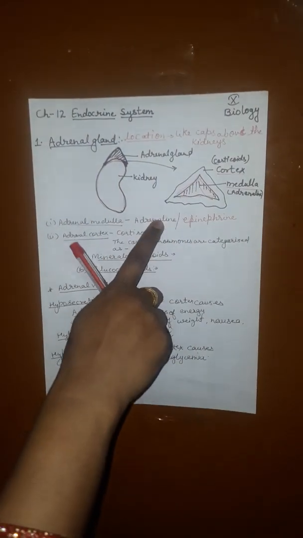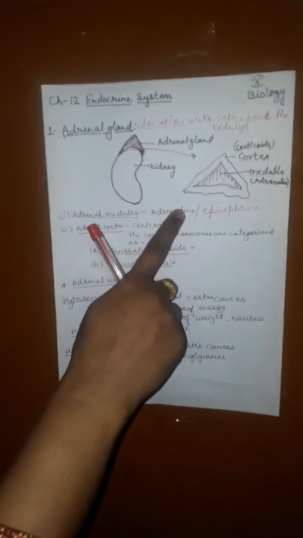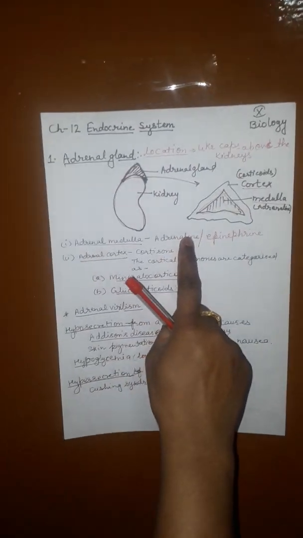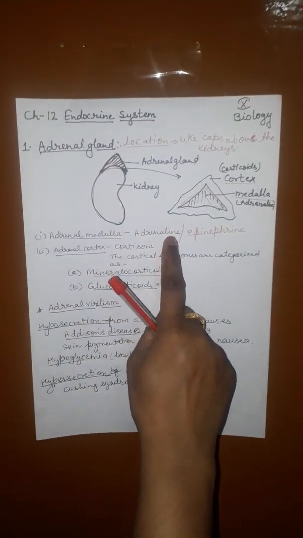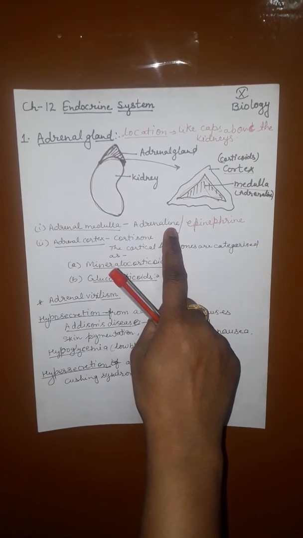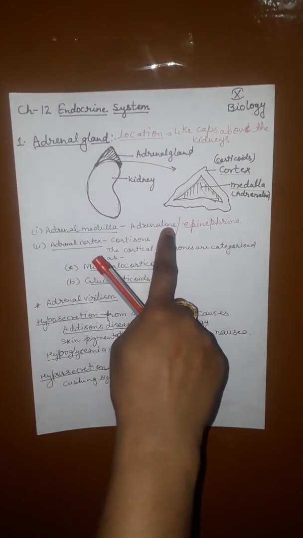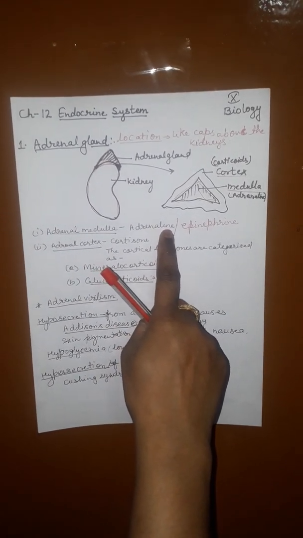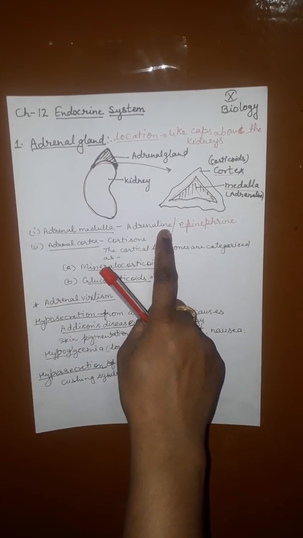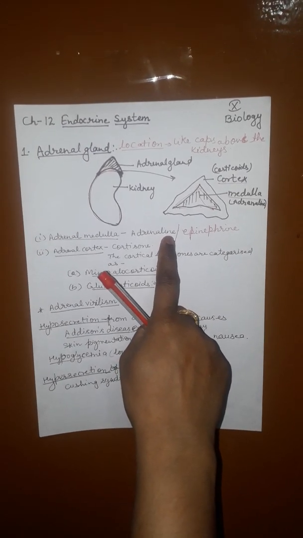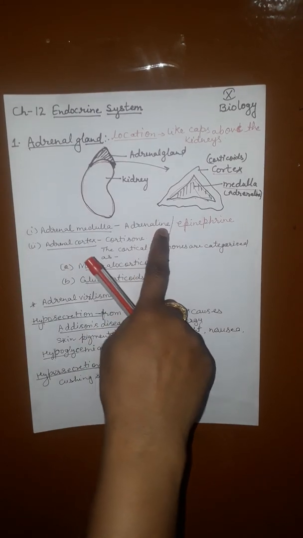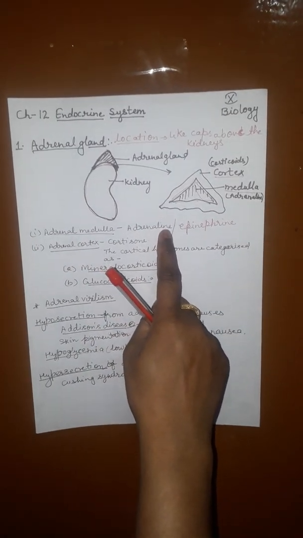Function of adrenaline: it increases heartbeat, accompanied by an increase in blood pressure, and increases blood supply to the muscles while decreasing it to the skin and visceral organs. More glucose is released into the blood by the liver, like putting more fuel into the engine.